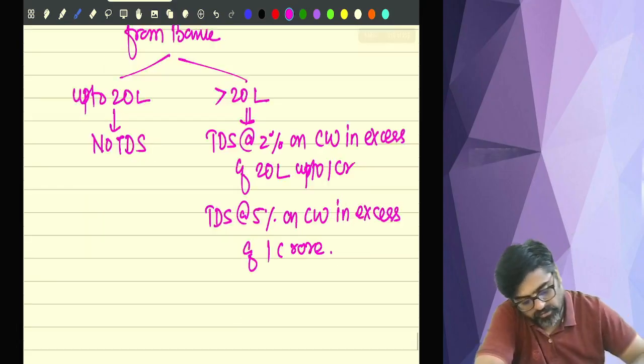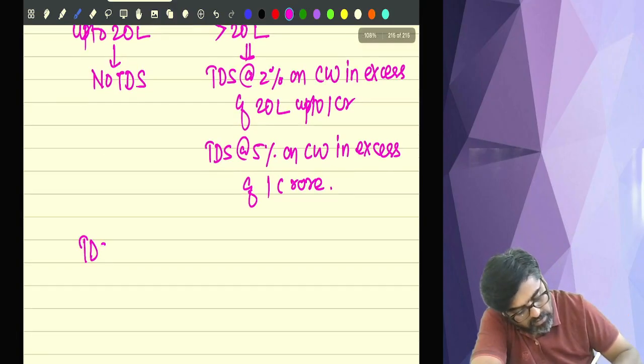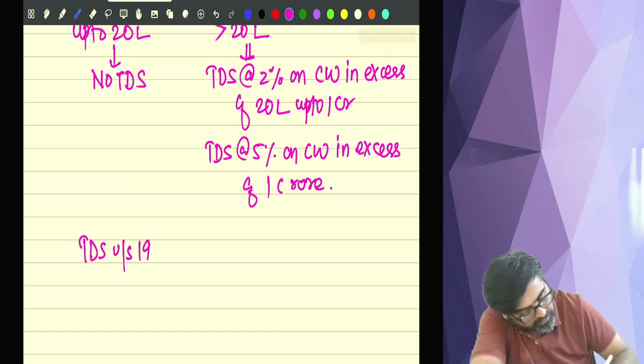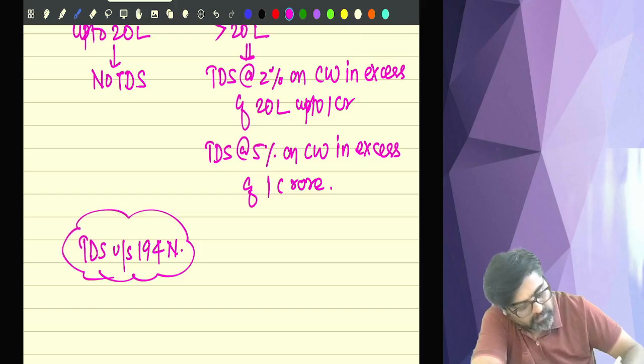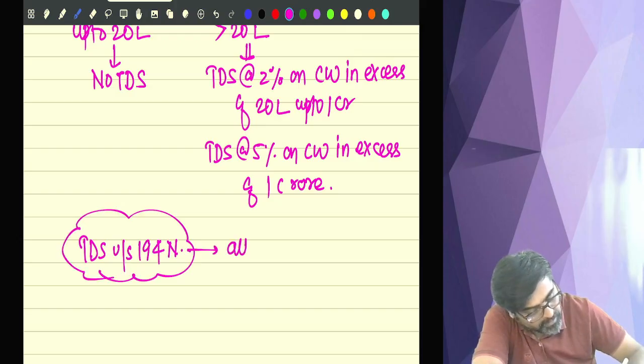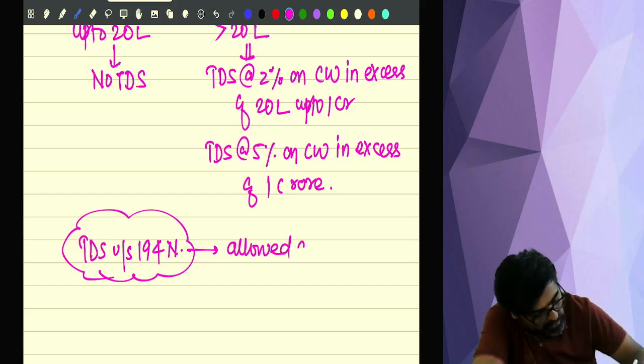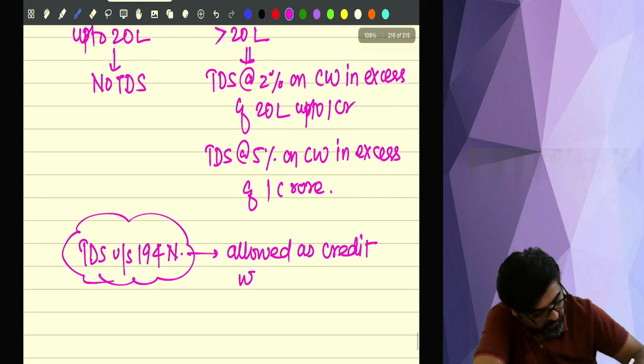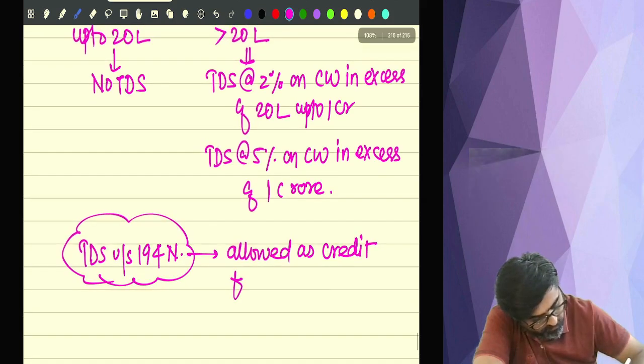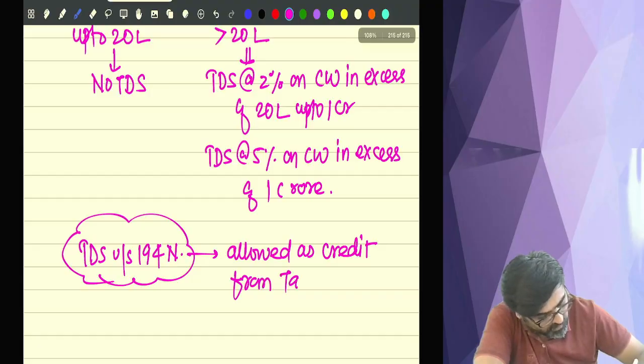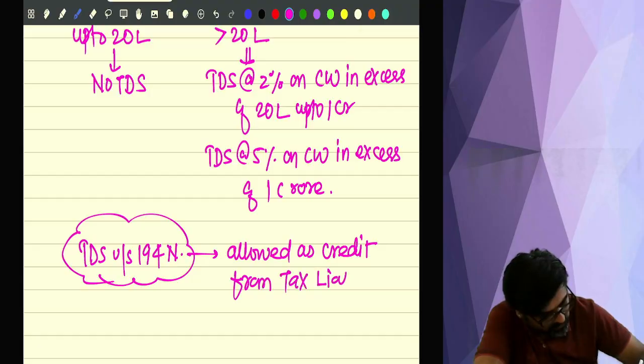And the TDS which is deducted under section 194N, even if this TDS is not on income, still this TDS will be allowed. Allowed as what? Credit from your final tax liability.